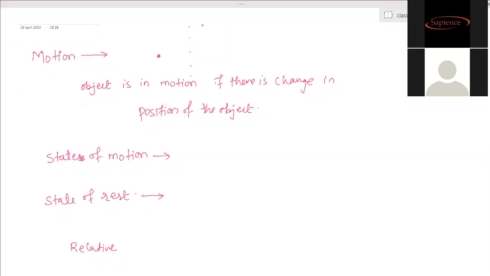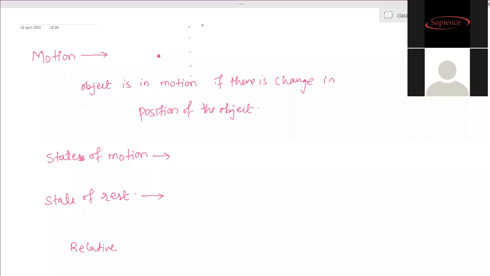So we are in motion for a person standing on the platform. Is it clear? So every time we cannot say that an object is in motion. When you are inside the train with another person in the same train, with respect to each other you are not moving. But with respect to any person outside the train, you are moving. So at the same time you are not moving and you are moving.